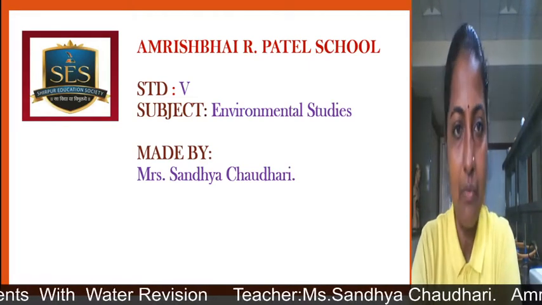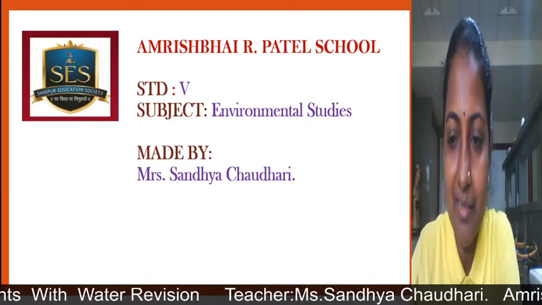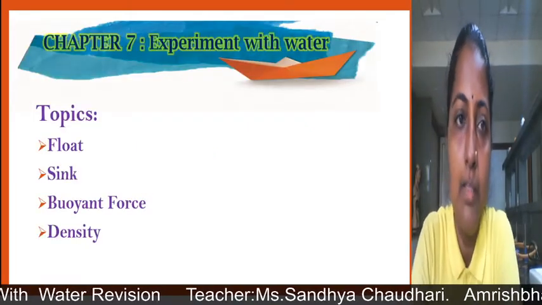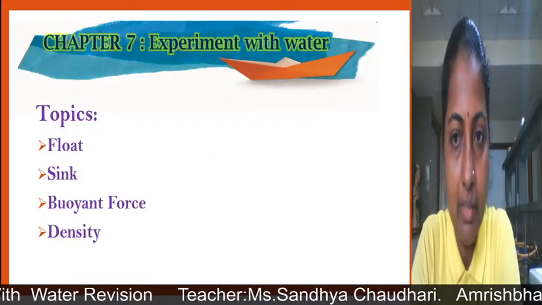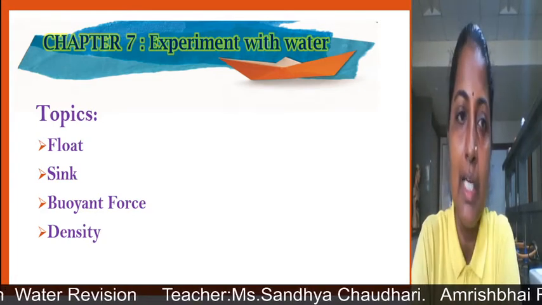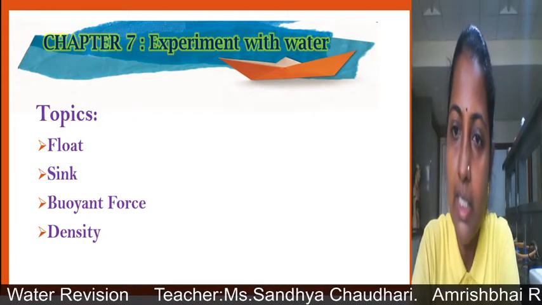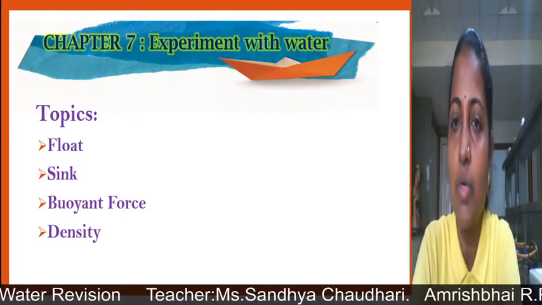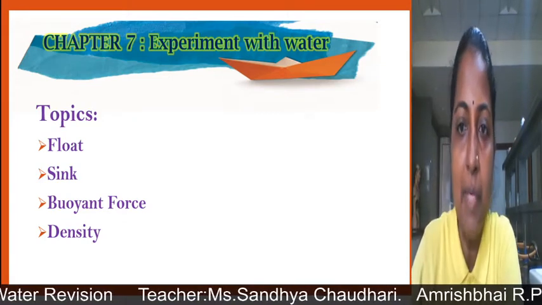So let's start with 5th standard environmental studies. Now we will see chapter number 7, experiments with water. We will revise this chapter, children, again. And in that we will see the topic: what is the floating and sinking ability of an object. We will see what is buoyant force and what is meant by density.